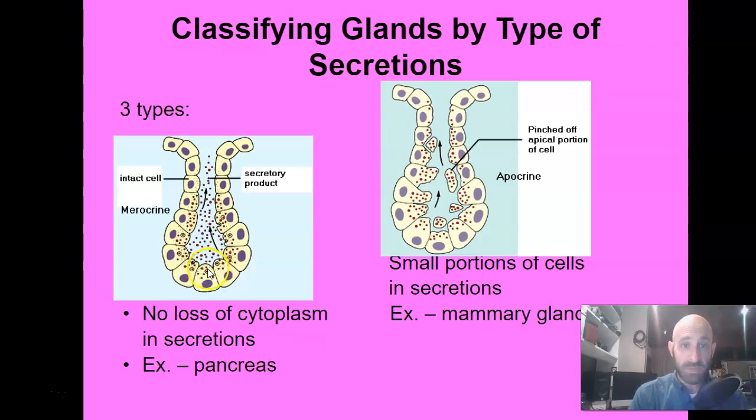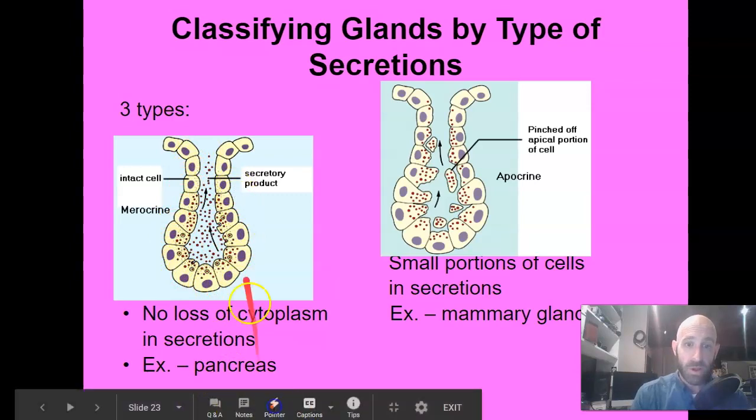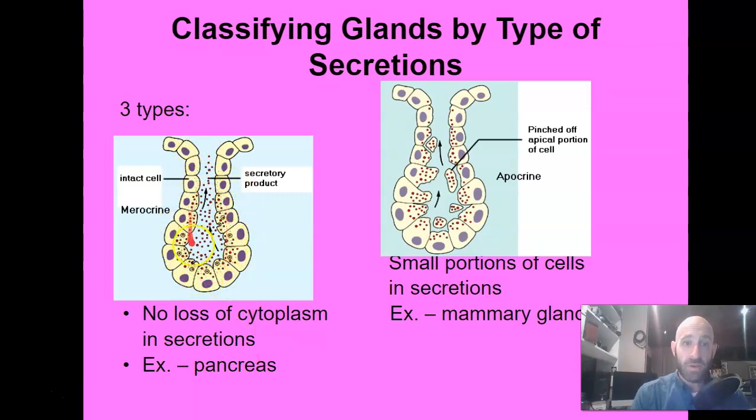So it produces these vesicles. Those vesicles are going to go through a process called exocytosis, and that substance is going to just leave the cell, and the cell is going to stay intact. So this would be your gland right here, and then you can see here, I'll use my little pointer here, this would be the gland right here, and then you can see the substance is being secreted, but the cells are staying intact. So that would be an example of, for example, your pancreas. Your pancreas produces a substance we talked about called insulin, and we talked about glucagon. They get released and the cell actually stays intact.